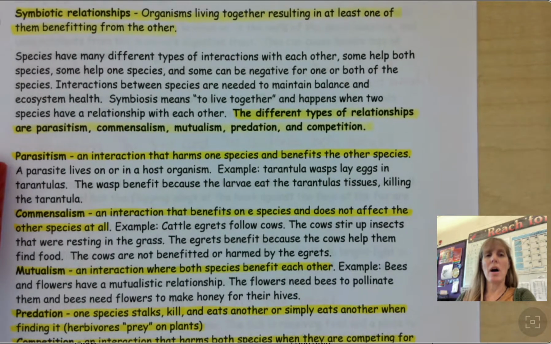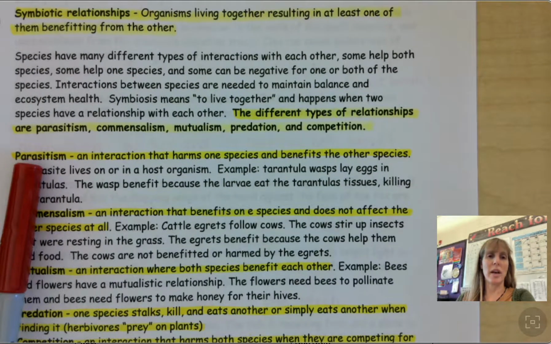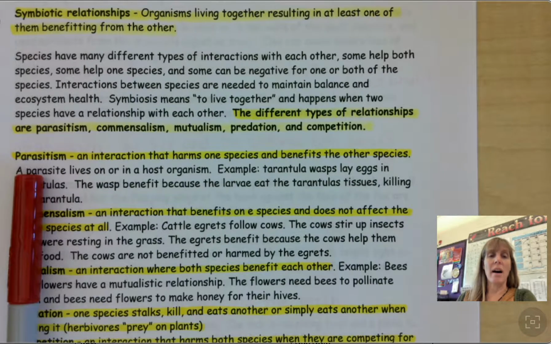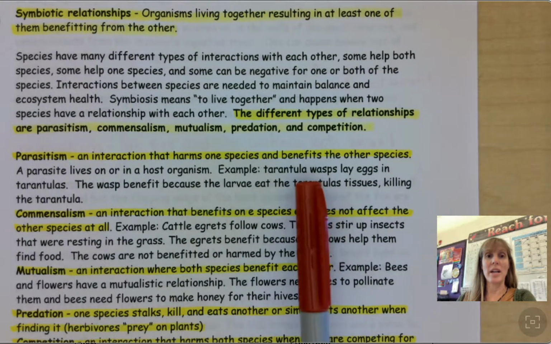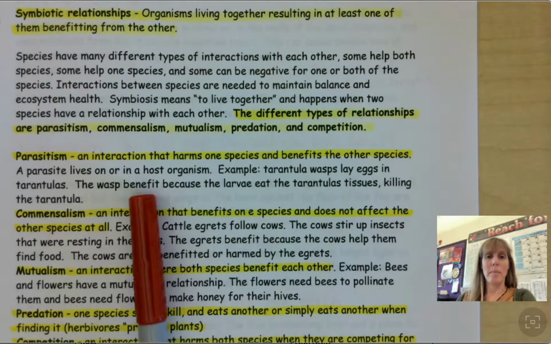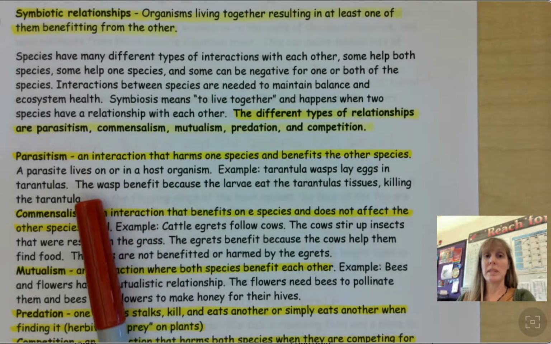So parasitism, let's look at that definition together. It's an interaction that harms one species and benefits the other species. Looking at your science notebook, you'll have some more ideas to add to your examples. A parasite lives on or in a host organism. One of the examples are tarantula wasps. They lay eggs in tarantulas. The wasp benefit because the larvae eat the tarantula's tissues, killing the tarantula. So not a very good idea for the two to interact, at least not for the tarantula, okay?